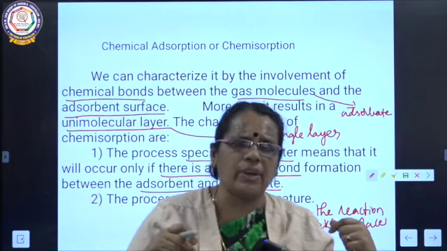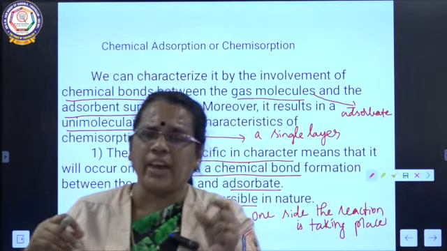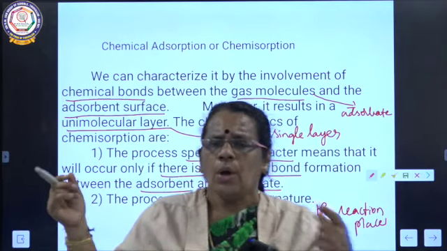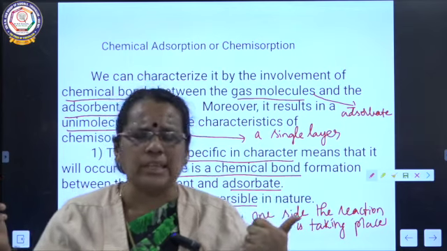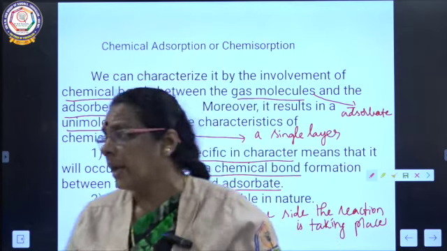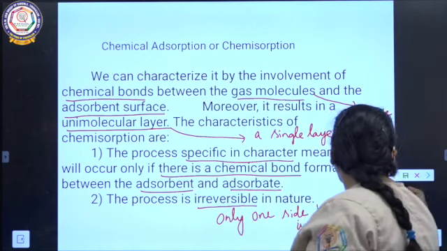Whereas in case of chemical adsorption, it is very specific as it is formed due to strong chemical bond. So only one side the reaction is possible. That's why most of the chemical adsorptions are irreversible in nature.